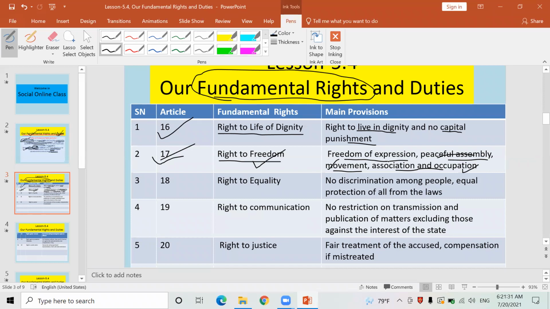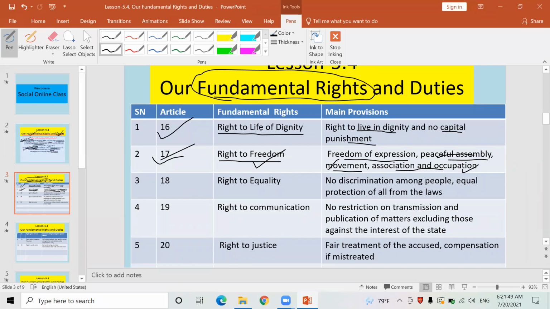Nobody can interfere in these rights. If anybody interferes with such a right of yours, he or she is violating your rights. At that time, you can go to the district court, high court, or Supreme Court for getting justice.